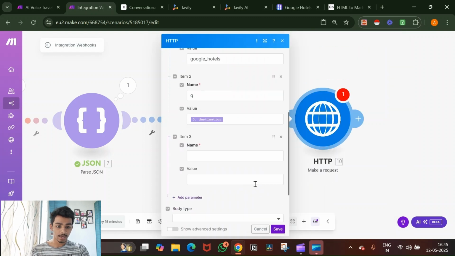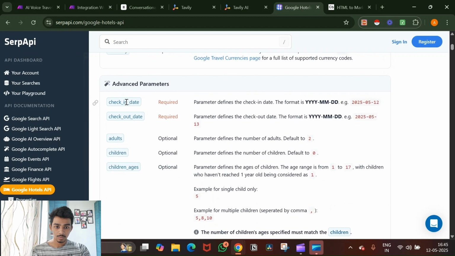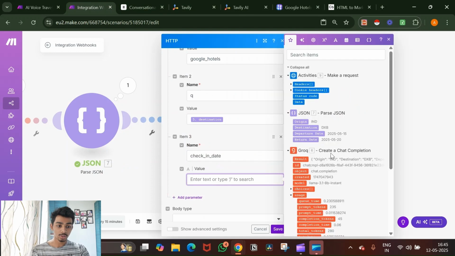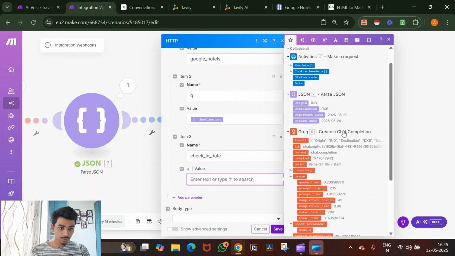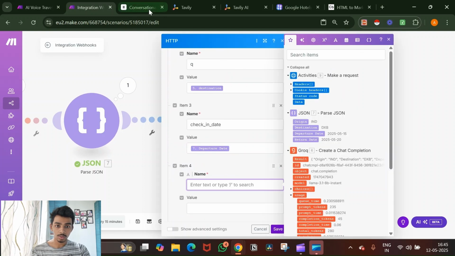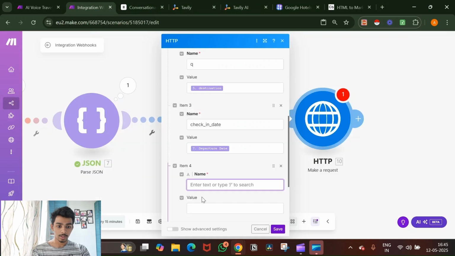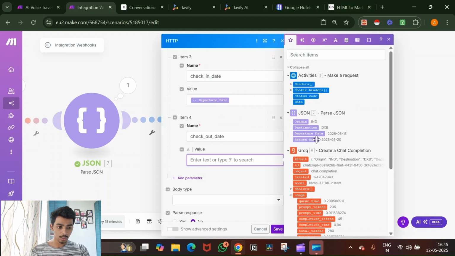Then we want the check-in date. So we'll just go back here. We will copy this check-in date, paste this right here. Make sure that there are no extra spaces. We can add the departure date. Then we have the checkout date. Copy that. Go back here. Paste that in. Value. That will be the return date.